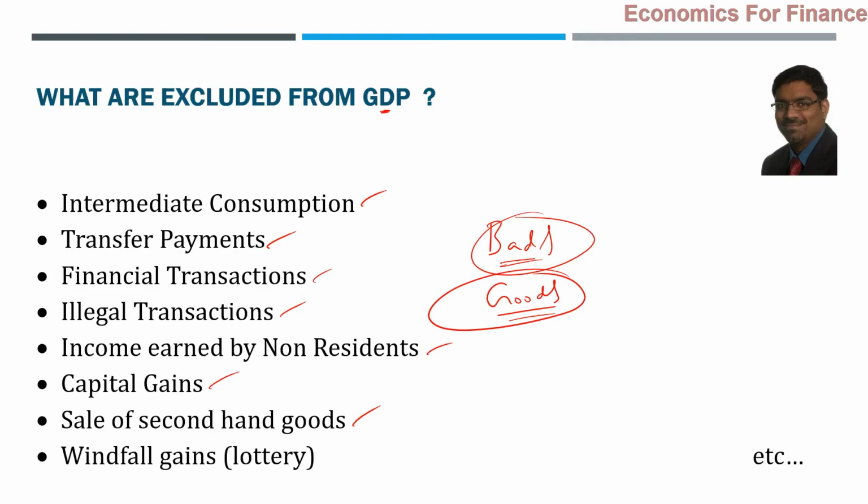Second hand goods, no, they will not be included in GDP. Windfall gains like lottery and all, suddenly somebody has won a lottery, that will not be included in GDP. Why? Because that is not adding value once again. So there is no new thing that has come into existence in the world. Either there should be a good or a service that has actually been produced or rendered during the period, then only it will be added to GDP. Changing hands is not going to be valid.